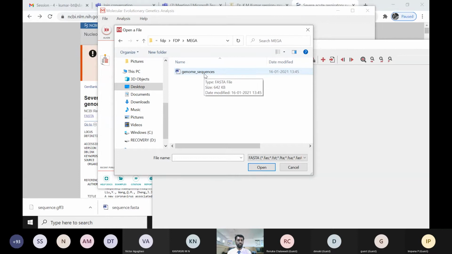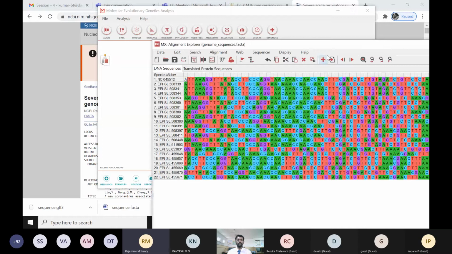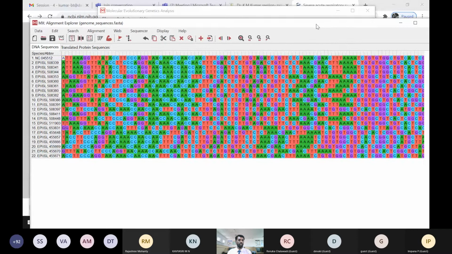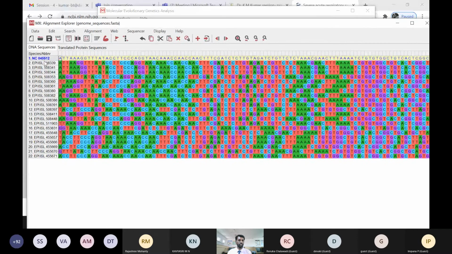How it can be downloaded, we already discussed: from the NCBI database, the NCBI virus database, or the ENA database. We can download all the sequences. You can select all the sequences at a time and download them. So I uploaded all the sequences here in this MEGA software. This is the reference sequence identified in Wuhan city, the SARS coronavirus genome, and there are other sample sequences collected from various parts of the world, in India as well as abroad. There are different samples we have collected here, and there are some mutations available here.